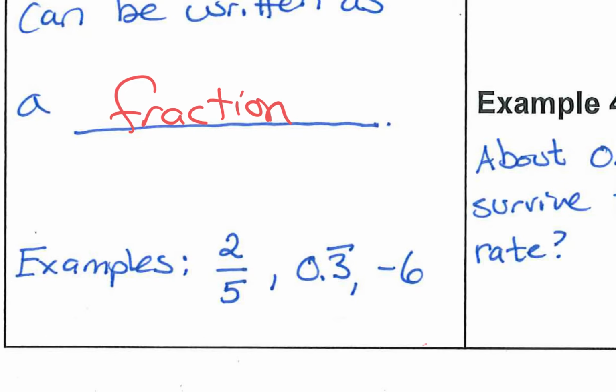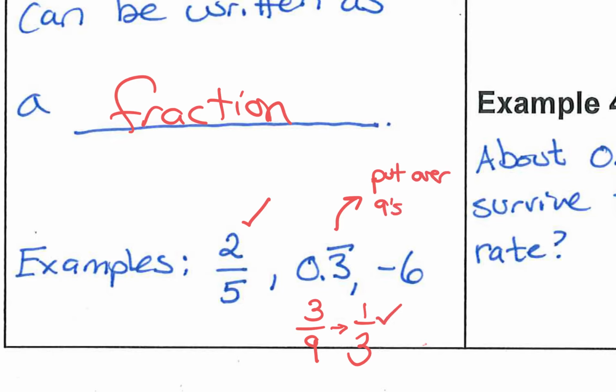So, 2 over 5 is already a fraction, so check. 3 repeating. What would that be as a fraction? Yeah. 1/3 or 3 over 9 simplified to 1/3. We talked about yesterday how all repeating values get put over what? Over 9s. Okay, so check. And then -6, how can that be written as a fraction? Yeah. -6 over 1, that's right. -6 over 1. Check. All of those meet the criteria, okay?